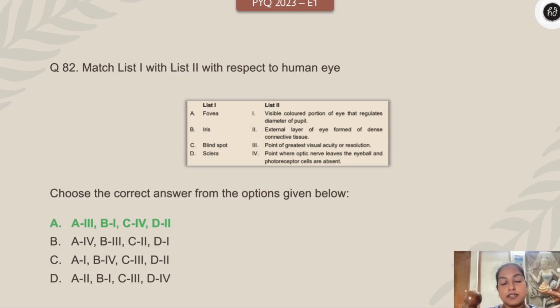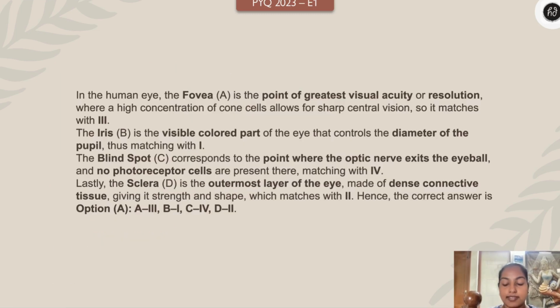Alright, and here goes the answer. A3. So fovea is the point of greatest visual acuity or resolution. Iris, you're learning from grade 10, yeah? Human eye and the colorful world you might have learned. So B is 1, visible colored portion of the eye that regulates diameter of the pupil. C, blind spot, right? Point where optic nerve leaves the eyeball and the photoreceptor cells are absent. And D is sclera, which is external layer of the eye formed of dense connective tissue. The answer slide is here.